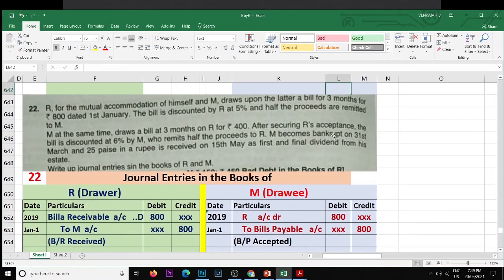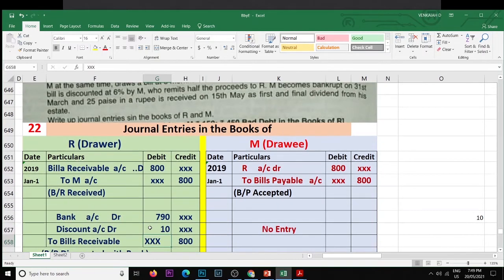R and M, the mutual accommodation of himself with M, draw upon the latter, meaning on M, a bill for 3 months for 800. So the first bill drawn is 800 and accepted is 800. And the bill is discounted by R at 5%.